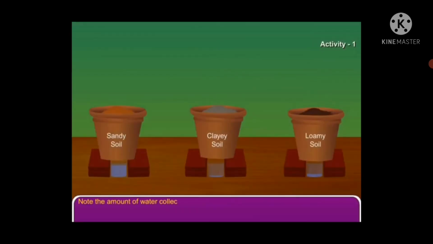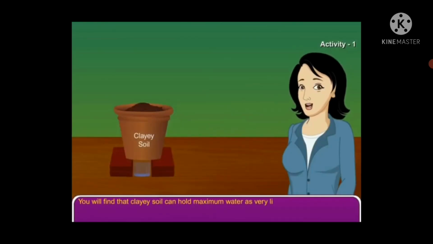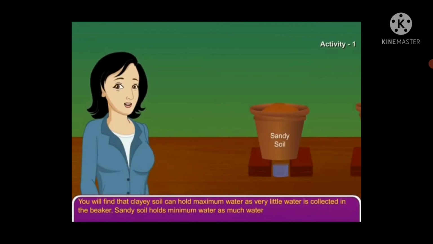Note the amount of water collected in each beaker. Note which soil has maximum water holding capacity. You will find that clay soil can hold maximum water as very little water is collected in the beaker. Sandy soil holds minimum water as much water is collected in the beaker.